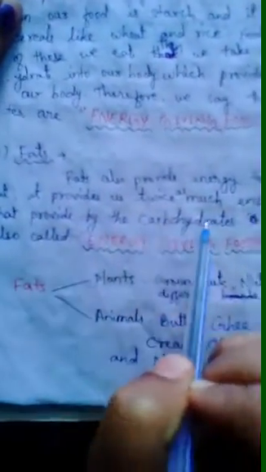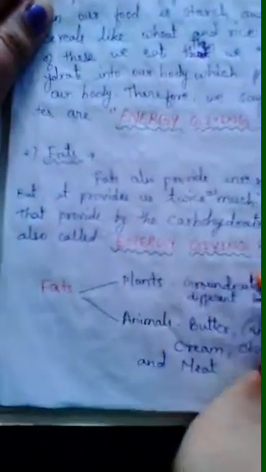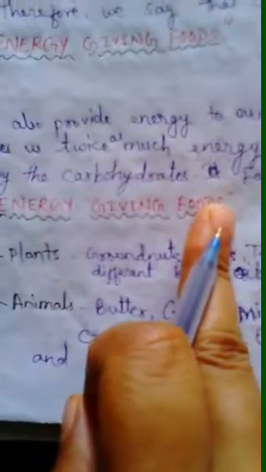Now, next is fats. Students, fats also provide energy to our body, but they provide twice as much energy as compared to carbohydrates. Therefore, we can say that fats are also energy giving foods. Fats are obtained from plants and animals.